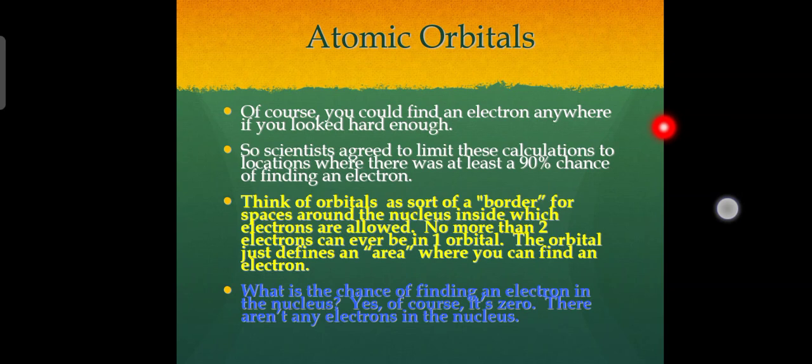What is the chance of finding an electron in the nucleus? Yes, of course, it's 0. There are not any electrons in the nucleus. What is an atomic orbital?